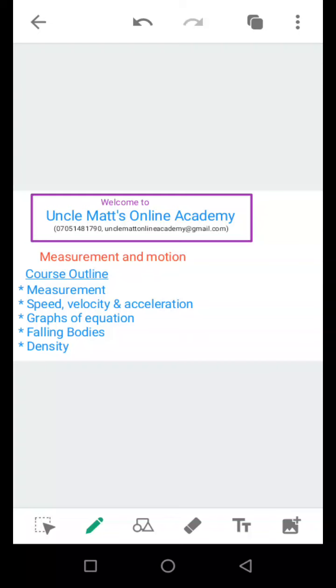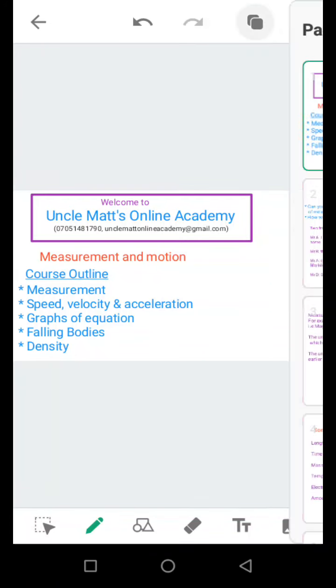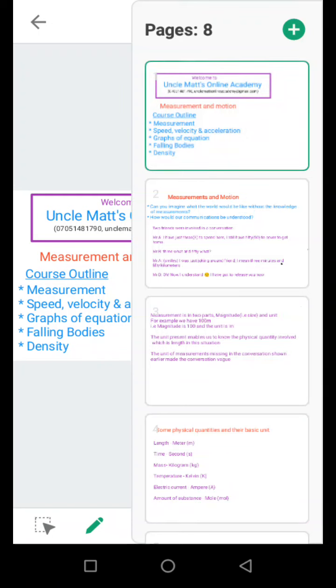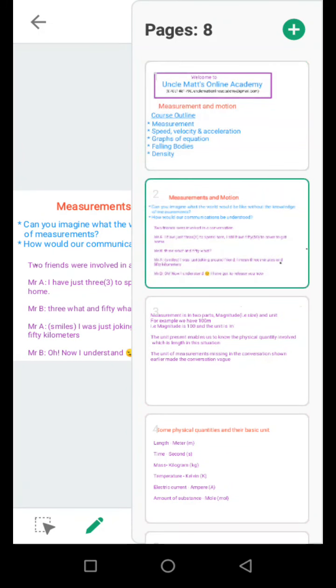Today we'll be talking about measurements. In the course outline, we have measurement, speed, velocity and acceleration, graph of equation, falling bodies and density. Let's move to the next slide.